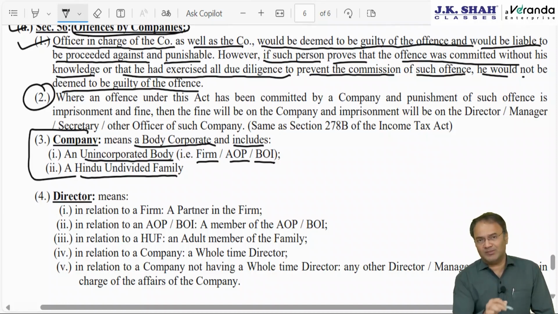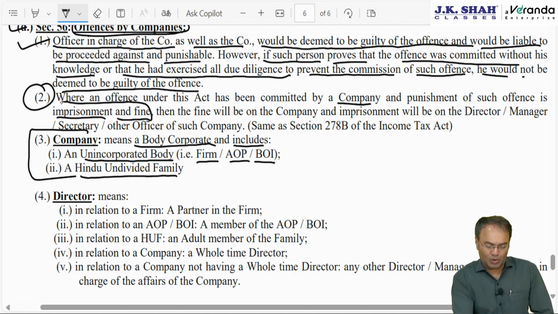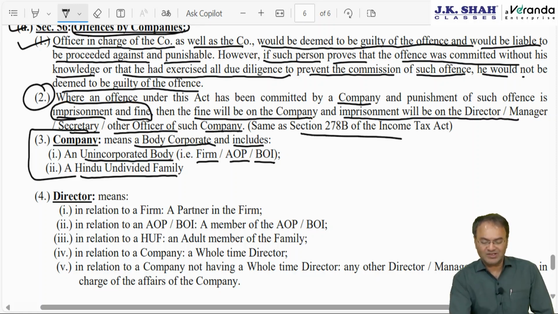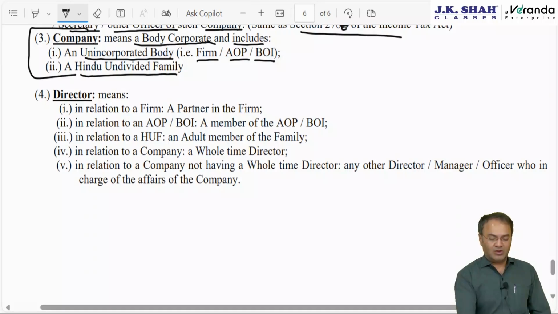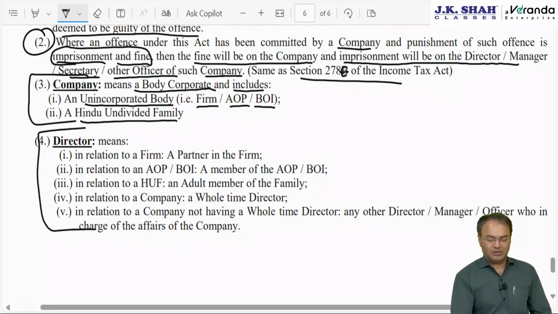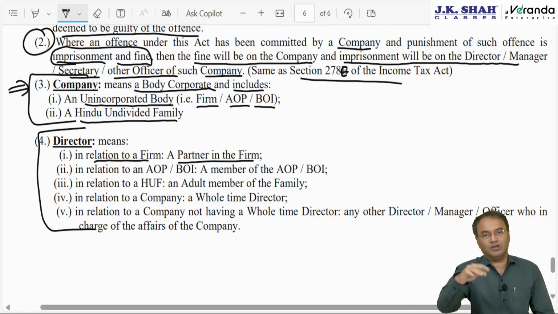Okay, then second point, which is same as what we studied in income tax, that offence is committed by company. Company includes so and so people and the punishment is imprisonment as well as fine both. Then fine will be on the company, imprisonment will be on the director, manager, secretary, other officer of the company. Same as section 278E of the Income Tax Act. And as far as director is concerned, director means in case of partnership firm, partner of the firm. As far as company is concerned, company includes HUF, AOP, BOI, etc.